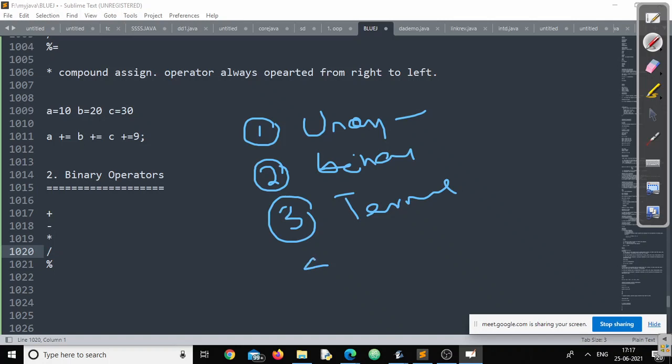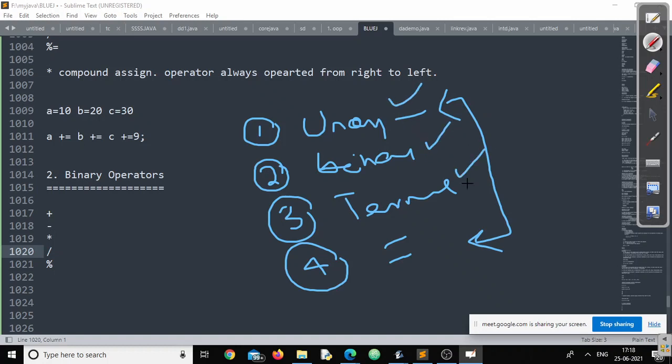And at the end, the least precedence always goes to the assignment operator. This is the normal scenario in any programming language. Unary first, binary second, ternary third, and at the last, the least precedence operator is the assignment operator.